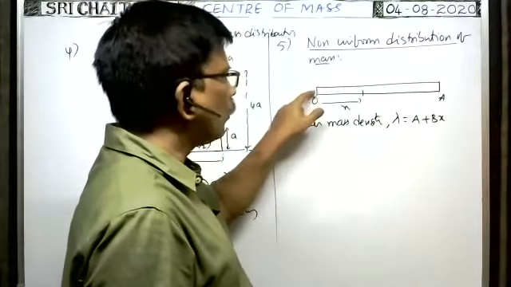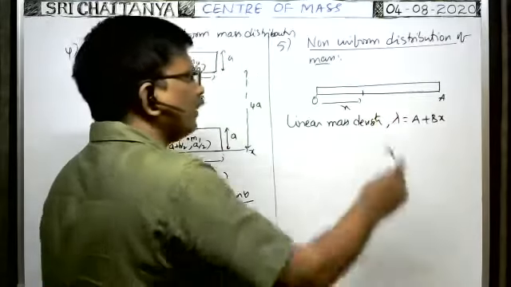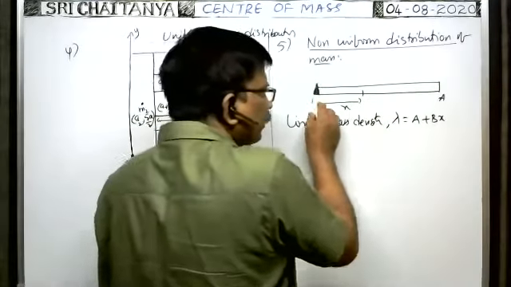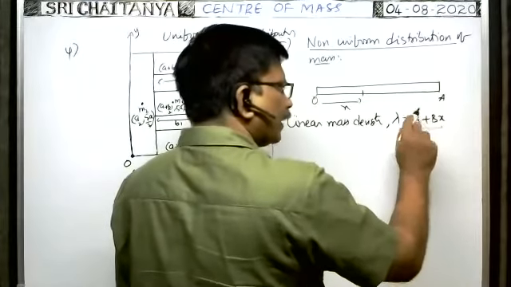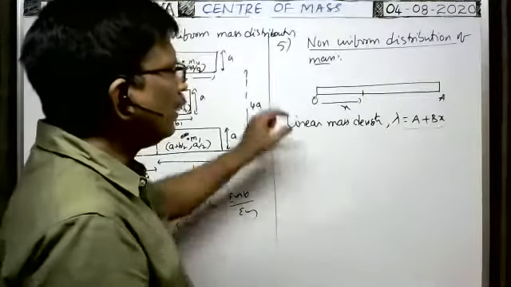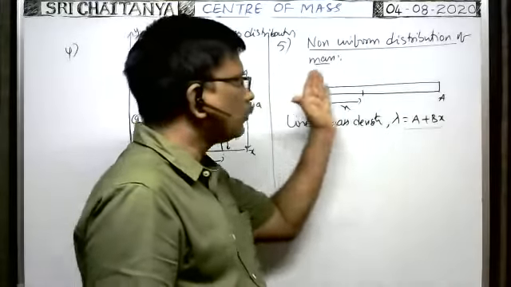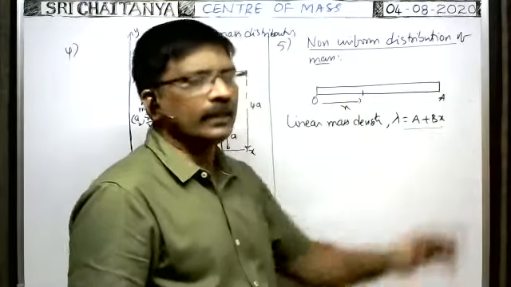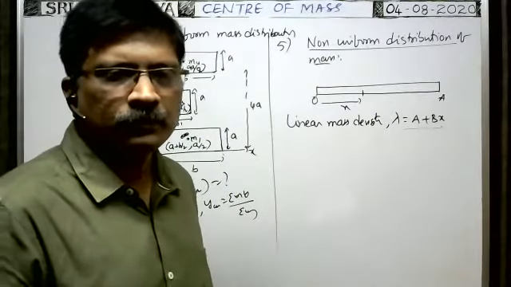Let x is equal to 0, linear mass density is equal to A only because x is 0. So in this way, linear mass density increases with x according to an equation like this. Of course, it may be ax square plus bx or ax cube plus bx square, like that. So linear mass density is not constant. That means when you move from this end to this end, the mass gradually increases. That means it is a body having non-uniform distribution. Okay.